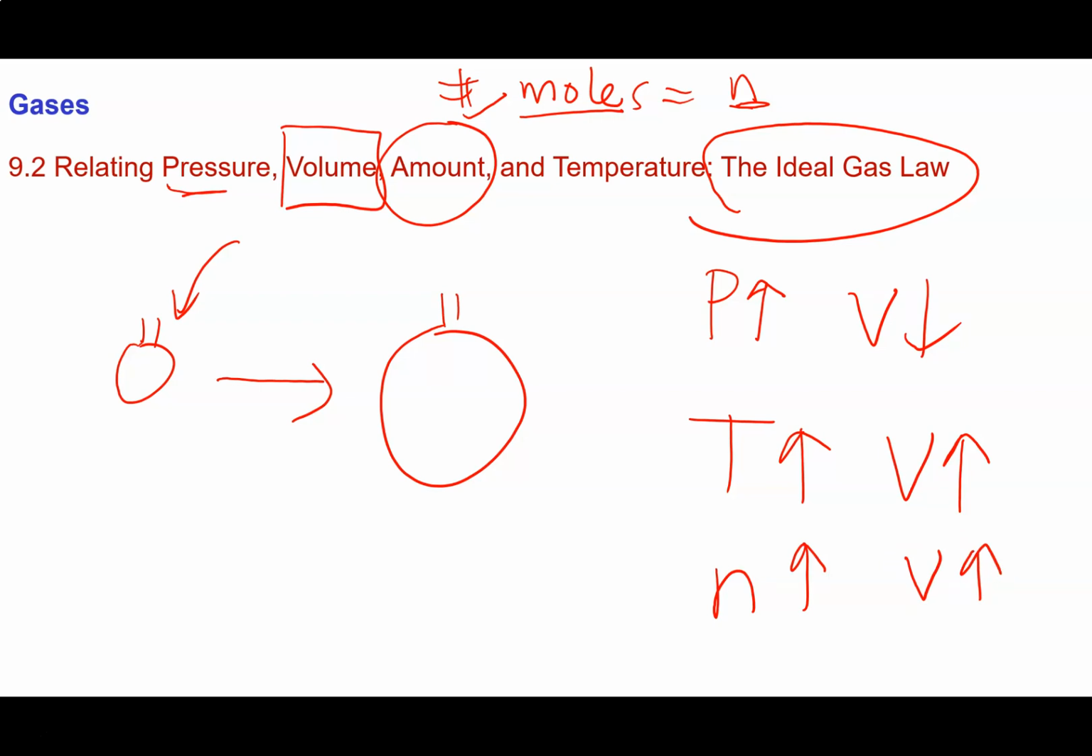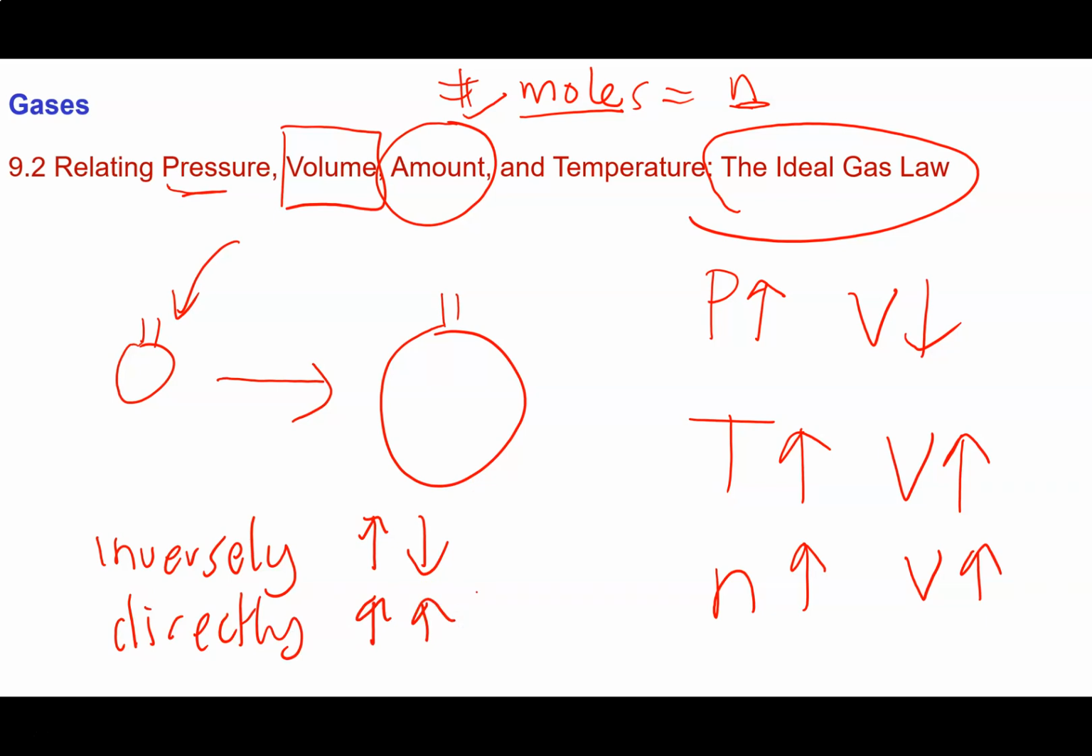So we have some qualitative descriptions of what we would expect. Pressure and volume are what we call inversely related. As one goes up, the other goes down. Temperature and volume are directly related. That means as one goes up, the other goes up. As one goes down, the other goes down. And number of moles, or amount of gas, and volume are also directly related. As one goes up, the other goes up. As one goes down, the other goes down.